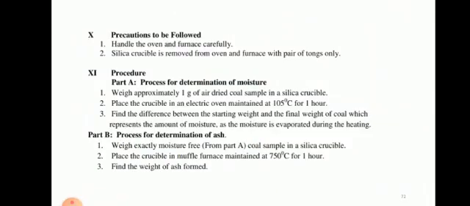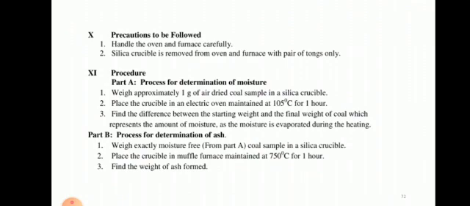So the first part is determination of moisture. We are keeping 1 gram of the coal in a silica crucible and keeping this silica crucible in an oven at 105 degrees Celsius for 1 hour. So in this 1 hour all water gets evaporated and we will get less weight.